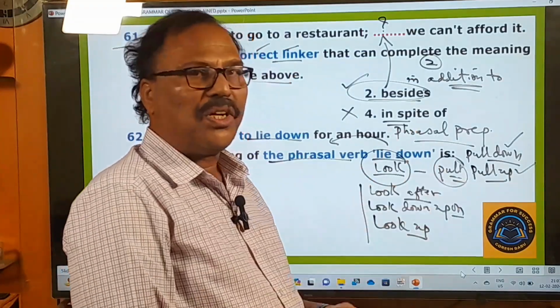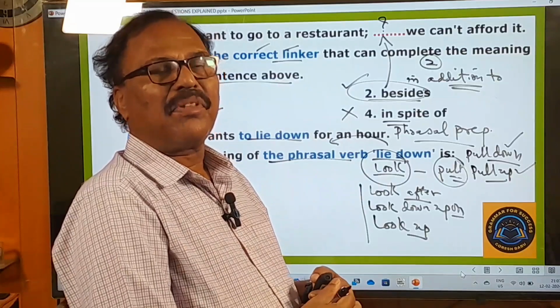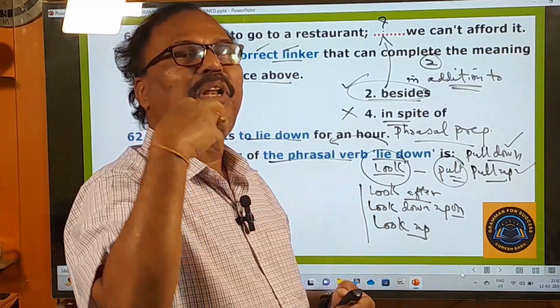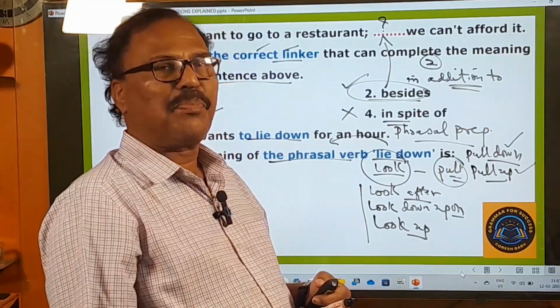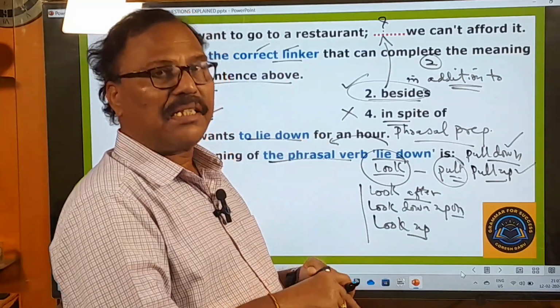So pull up means what? To reprimand. To reprimand means to take somebody to task. The principal is pulling up the latecomers. Is pulling up the latecomers means he is reprimanding the latecomers. That is the meaning of that.